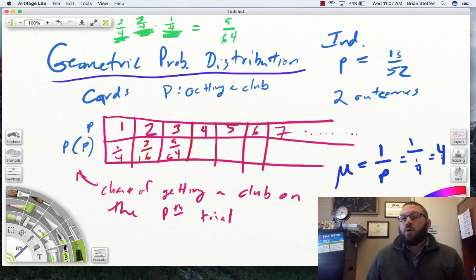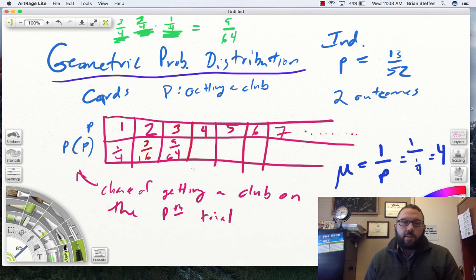What that means is, on average, over time, I would expect that the first club will show up on the 4th trial. Again, it kind of makes sense when you think about it. There are 4 possible outcomes, so you'd expect it to show up about on the 4th time on average. Could be the 1st, could be the 8th, but over time on average, it's going to be the 4th. The standard deviation we really don't care about.